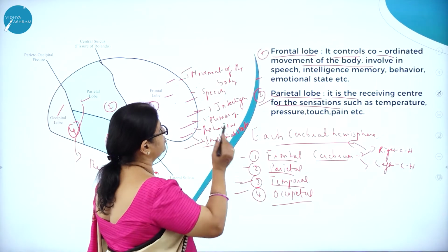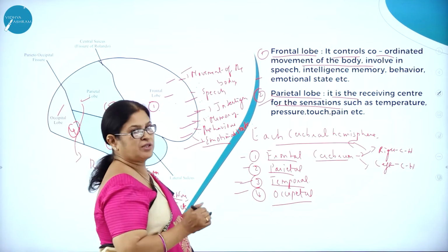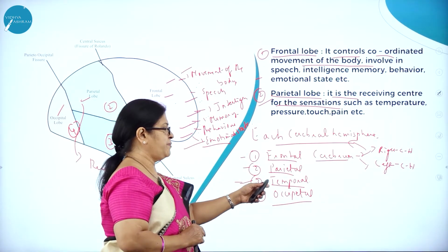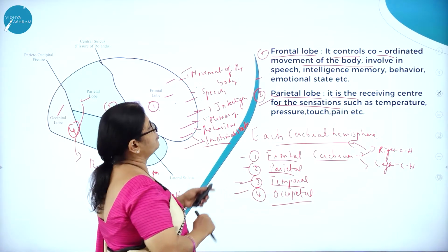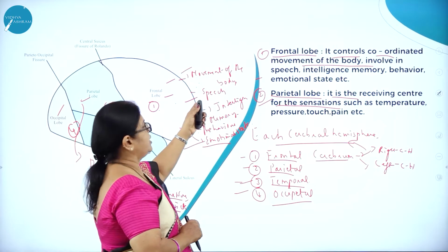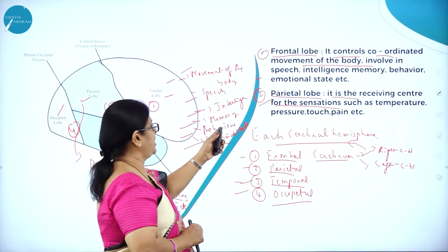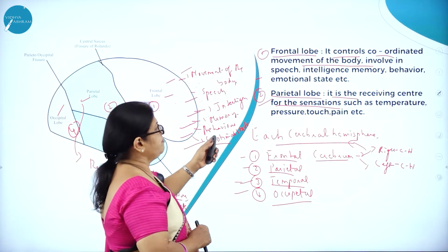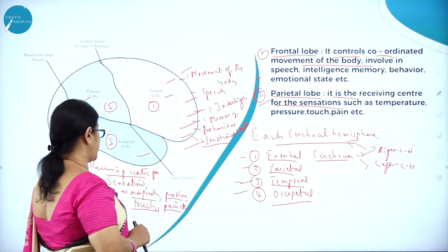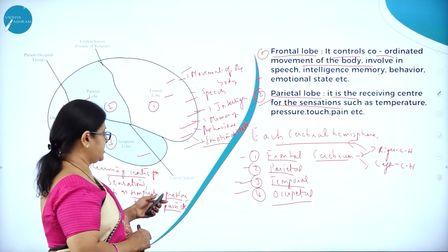So hope you have understood the function of the frontal lobe. What are the 4 lobes of each cerebral hemisphere: frontal lobe, parietal lobe, temporal lobe, and occipital lobe. The frontal lobe controls and coordinates movement of the body, and is involved in speech, intelligence, memory, behavior, emotional state. Then the parietal lobe is the receiving center for sensations such as temperature, pressure, touch, pain, etc.